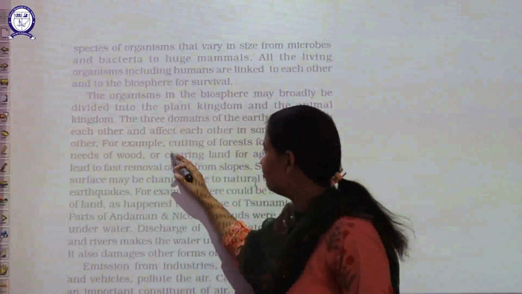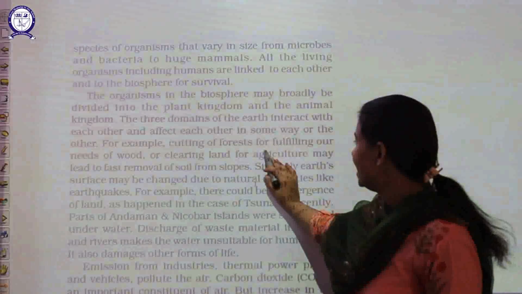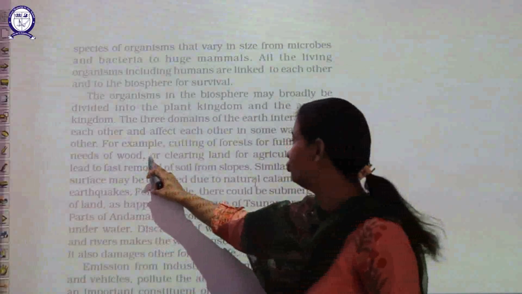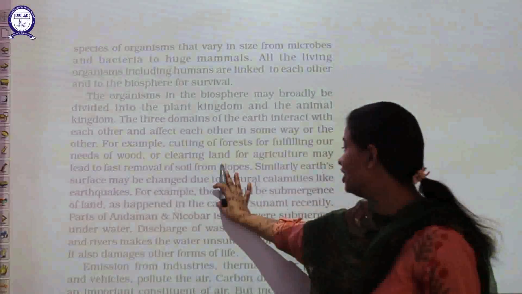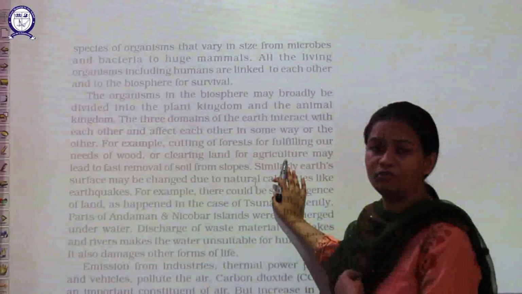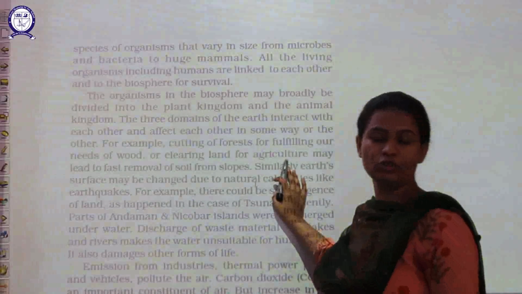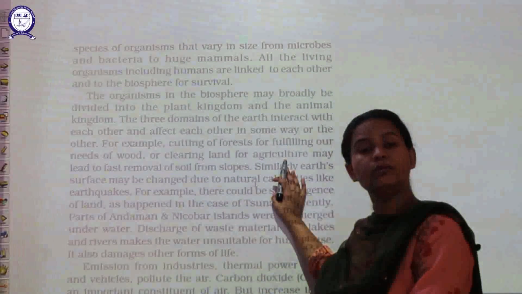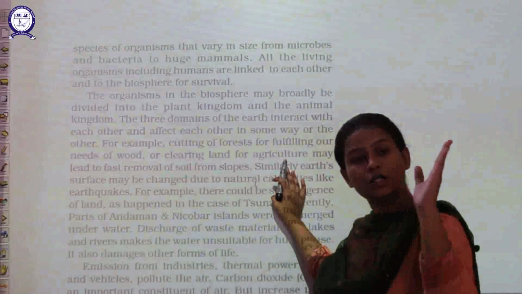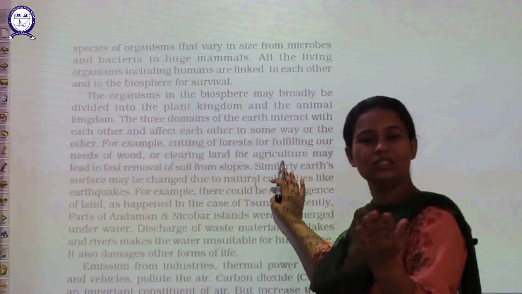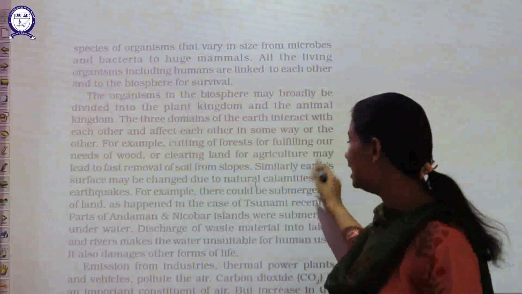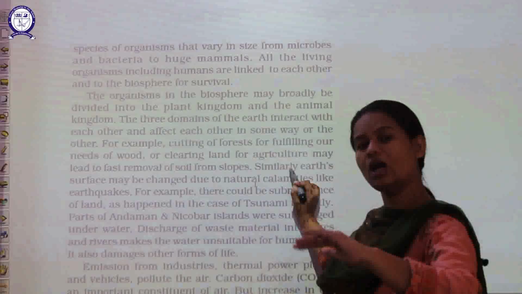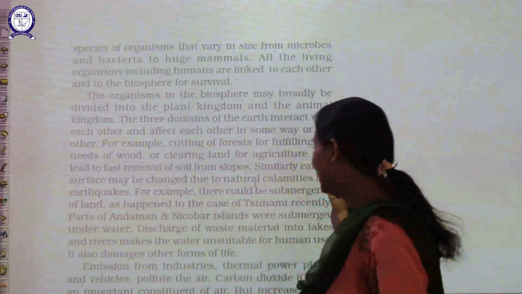Now one more example is given here: cutting of forest. Nowadays we are cutting forests. Why? Because we want wood for various purposes. We are clearing land and destroying our agriculture for satisfying our human wants. We want wooden planks, doors, windows, etc. That is why we are clearing our lands. So this is how we are interdependent: land, forest, and how human beings are dependent on them.